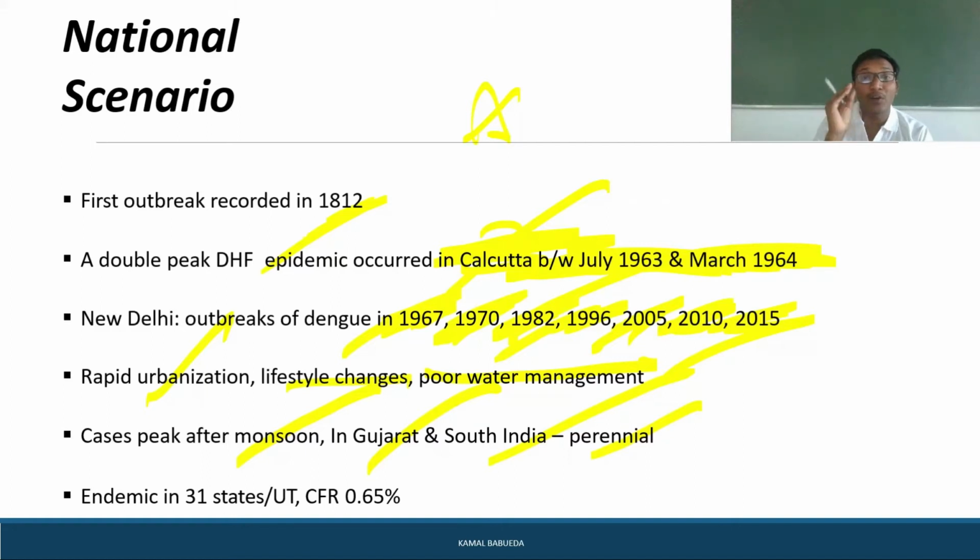Because of this breeding habit, the Aedes mosquito increases in number in the monsoon, since water stagnancy remains everywhere because of the poor drainage system in our India. So there is an increase in dengue cases, and it is endemic in nearly 31 states including the union territories.